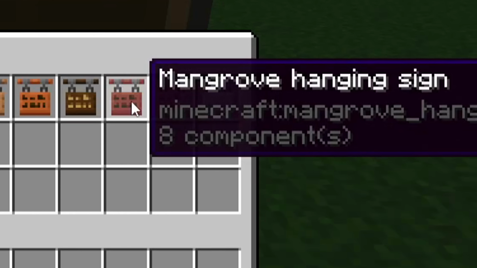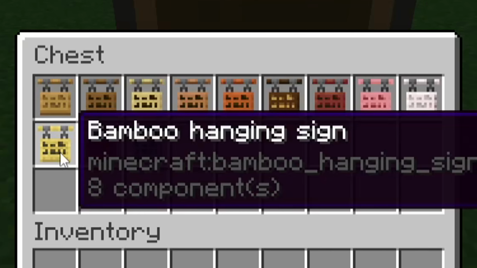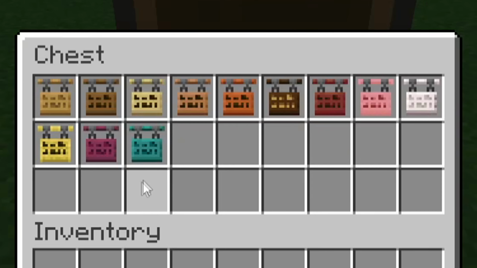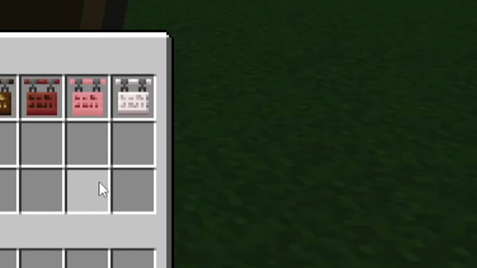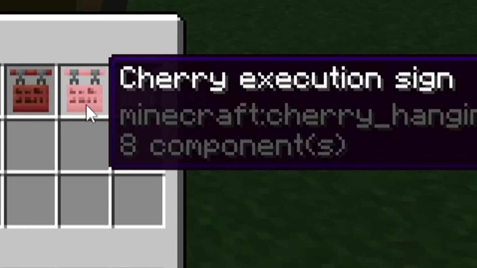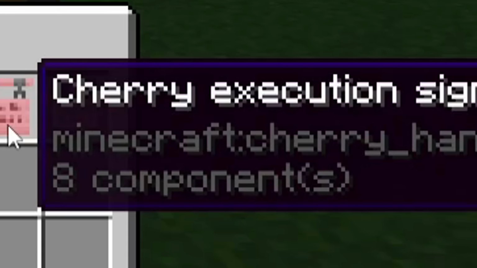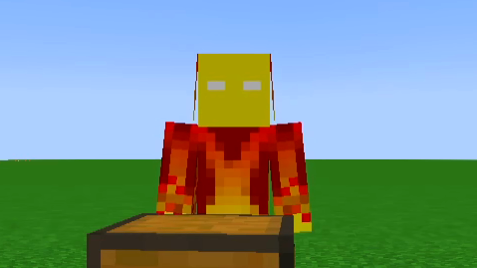So dark oak, mangrove. I'm gonna skip the cherry one. Pale oak did not get a translation. Bamboo hanging sign, crimson hanging sign, and warped says twisted hanging sign, which is completely fine. But let's have a look at the cherry one. What does that one say? Cherry execution sign. You might be wondering, Phoenix, you totally didn't just go into Korean and look for this mistake, right?